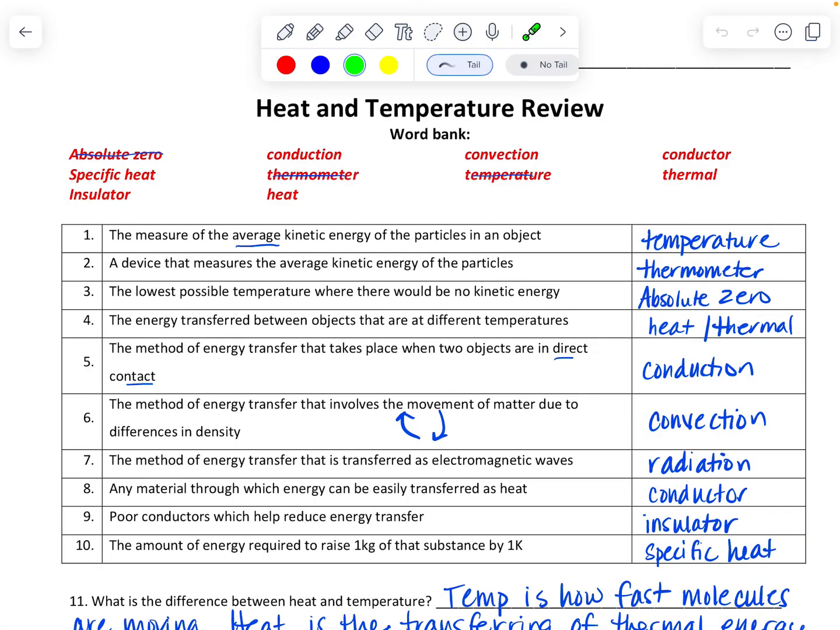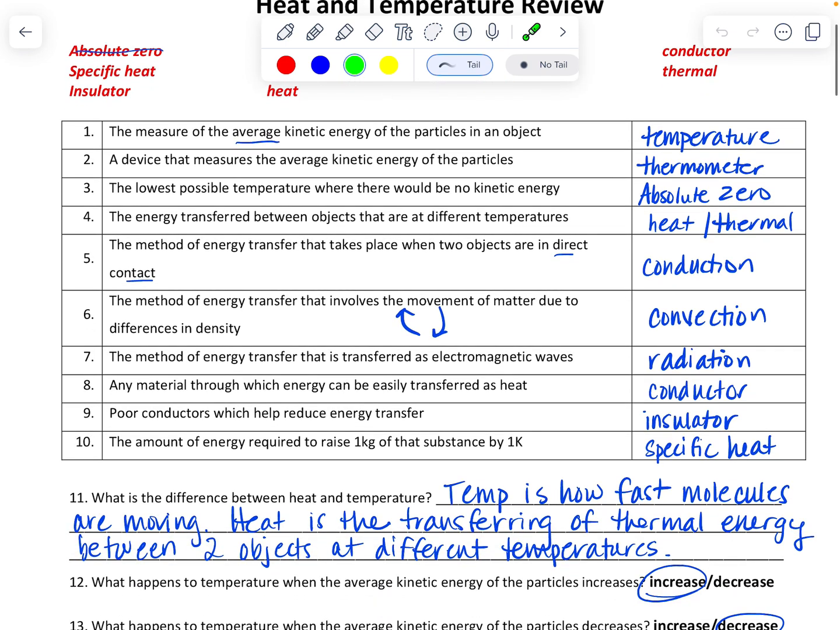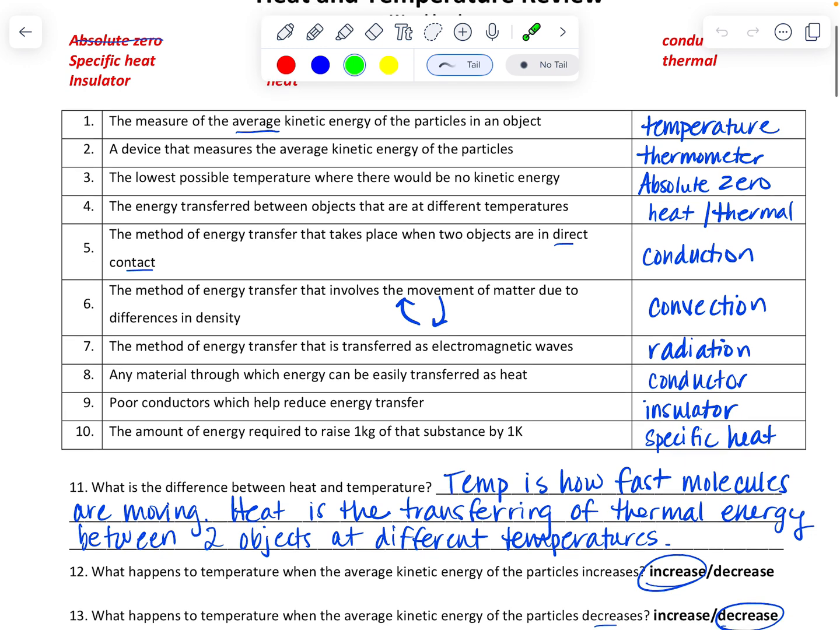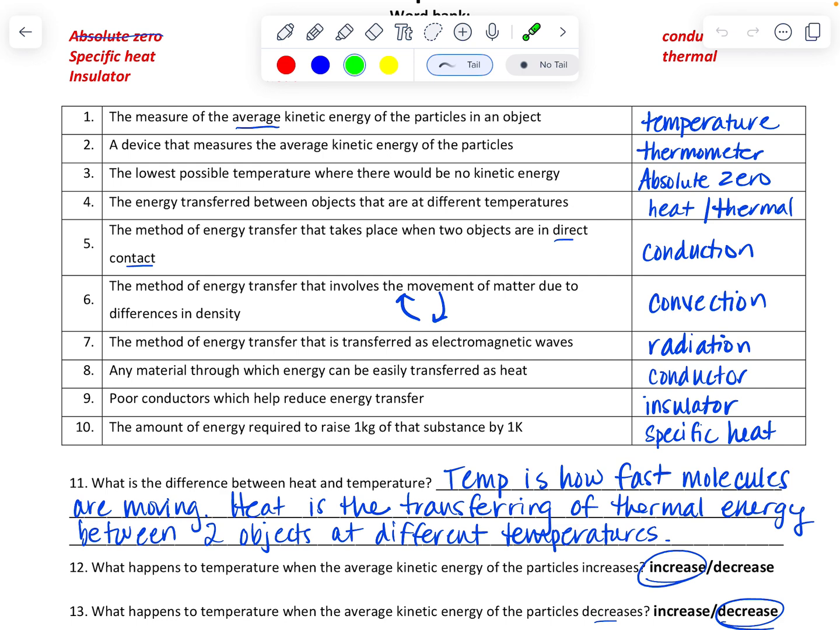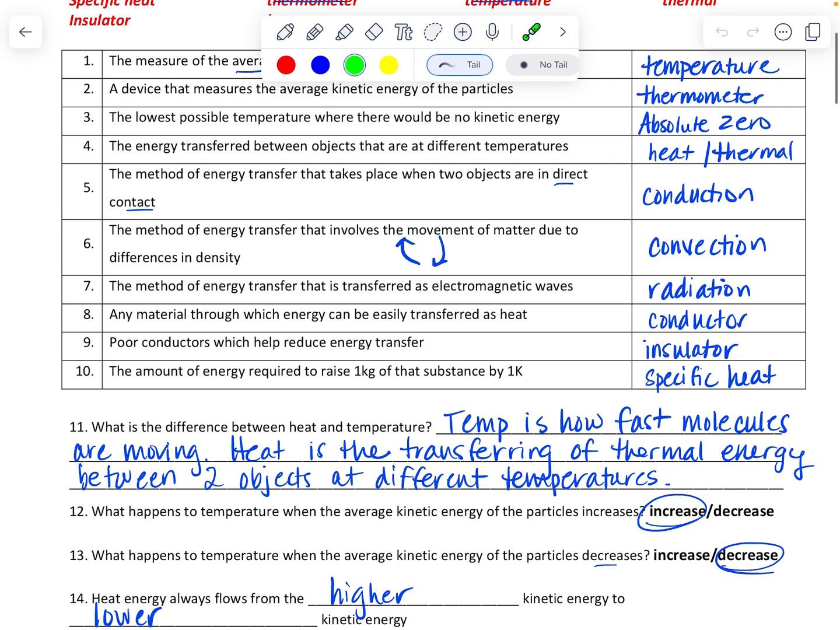And then we've got any material through which energy can be easily transferred as heat is a conductor. Poor conductors are often insulators. And then the definition of specific heat: the amount of energy required to raise 1 kilogram of that substance by 1 Kelvin. Difference between heat and temperature: temperature, how fast molecules are moving. Heat, the transfer of thermal energy between two objects at different temperatures.